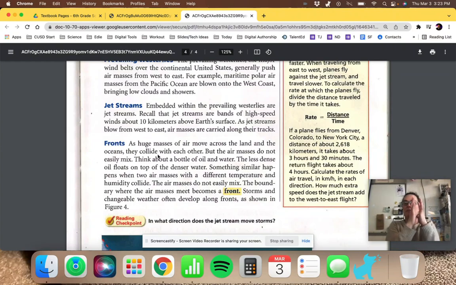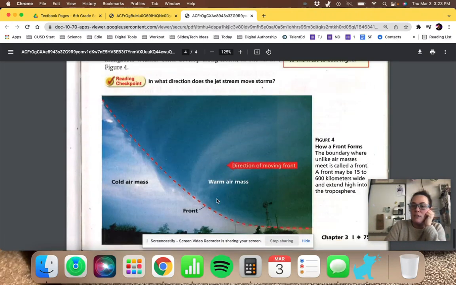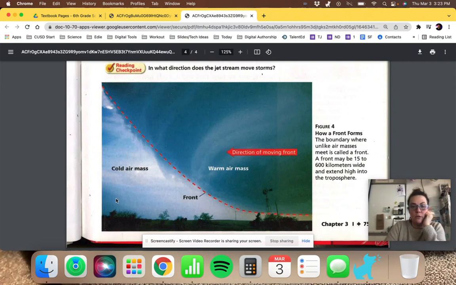And because you have this colder, dry air mass meeting with this humid, warm air mass, it causes cooling, it causes condensation, lots of cloud formation. You can get lots of clouds, storms, and changeable weather often develop along fronts. And you have a picture here. This is a pretty crazy picture where you have this cold, dry air mass, this warm, moist air mass. And we know it's moist because you can see it has a big cloud. It's carrying moisture in it.